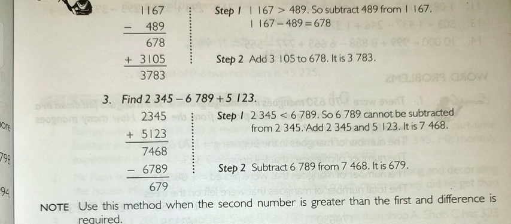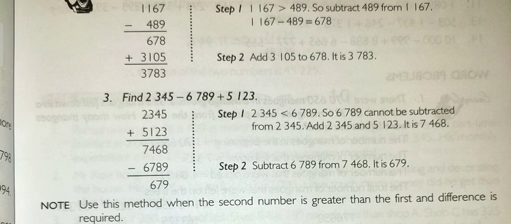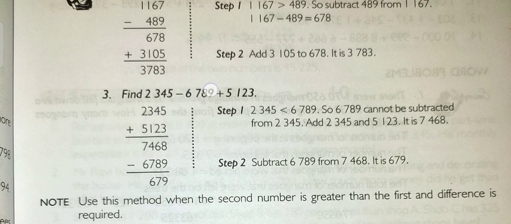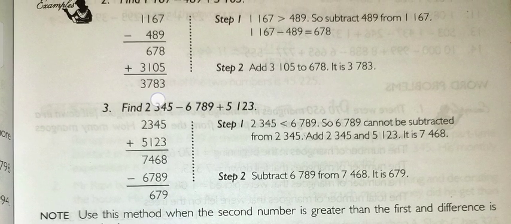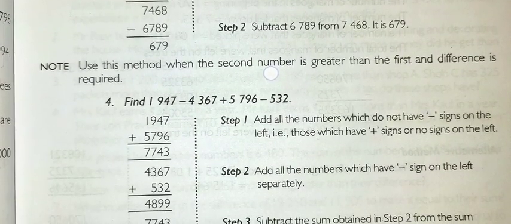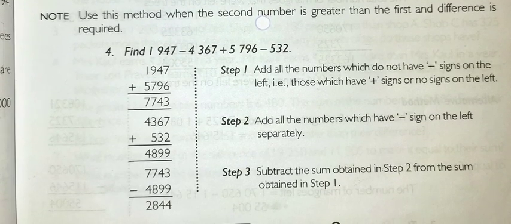Now subtract this number from this, and the answer is 6679. Use this method when the second number is greater than the first number.